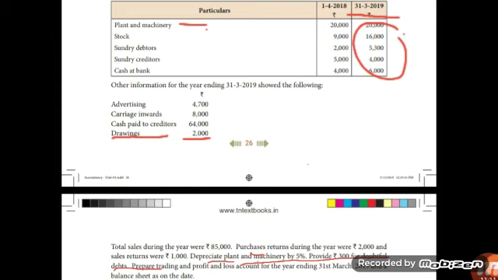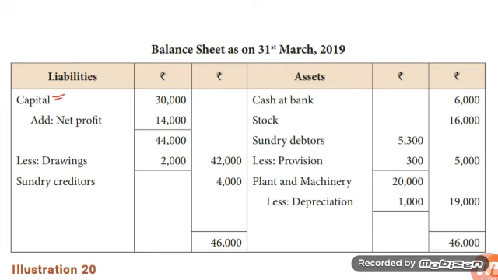Children, now we recorded all assets and liabilities. The next, capital. Enter capital on the liability side. Capital, children, take it from the statement of affairs, that you calculated earlier. Capital 30,000. Add net profit from the profit and loss account 14,000. Total 44,000. Less drawings. Drawings is given in the question. Then balance 42,000 in outer column.